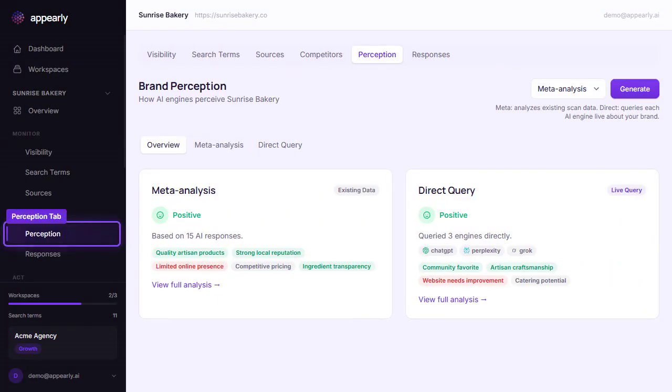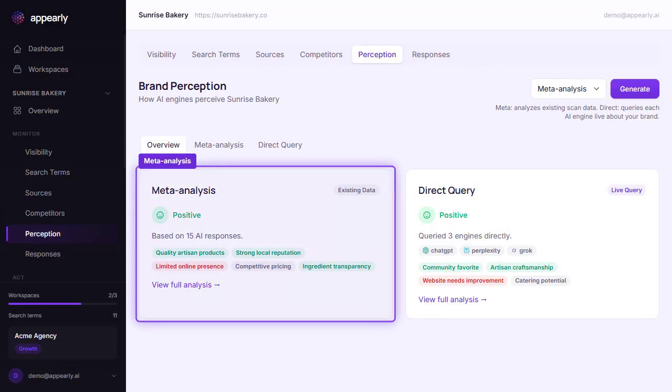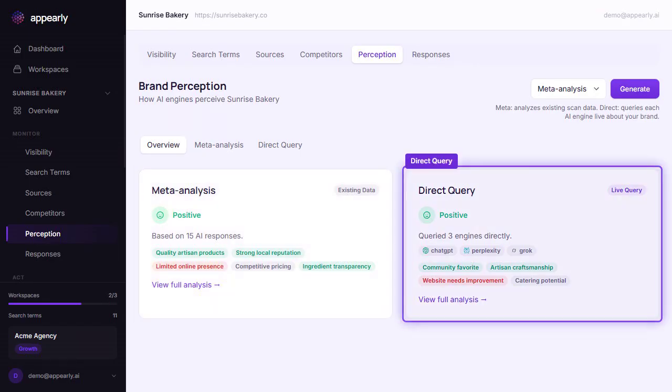From the Monitor section, click Perception. This page gives you two types of brand analysis side by side. On the left, meta-analysis, which recompiles and analyzes the data from scans you've already run. On the right, direct query, which goes out and asks each AI engine specifically about your brand. These are fundamentally different perspectives, and both are valuable.